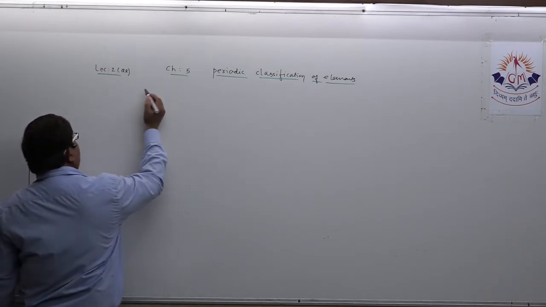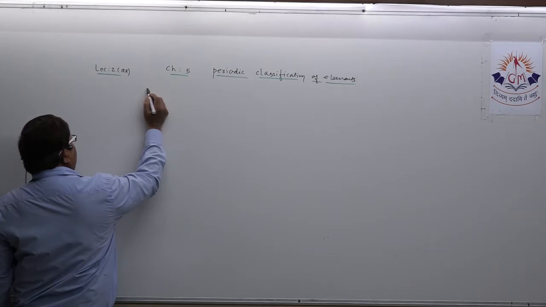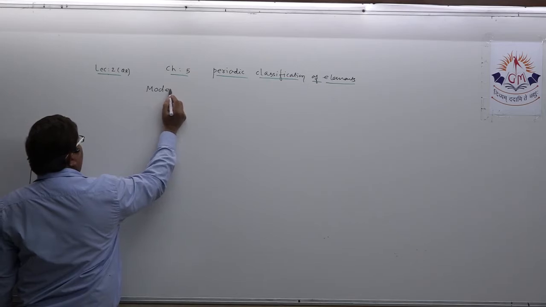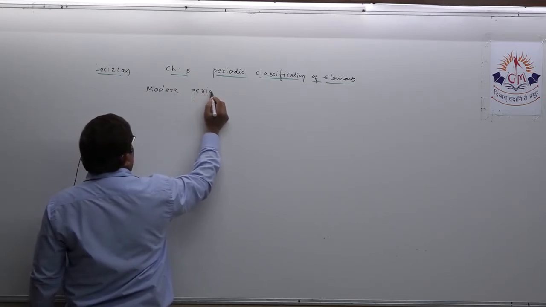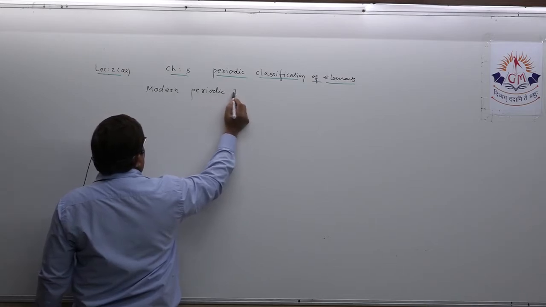Understand? What we are going to discuss today is only the modern periodic table.